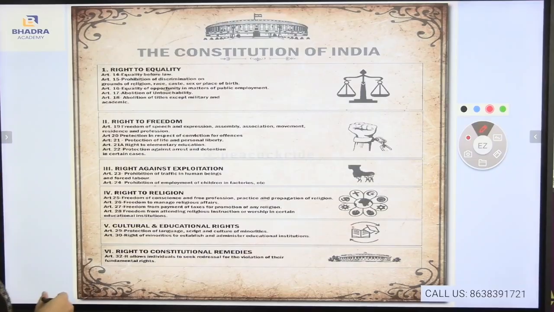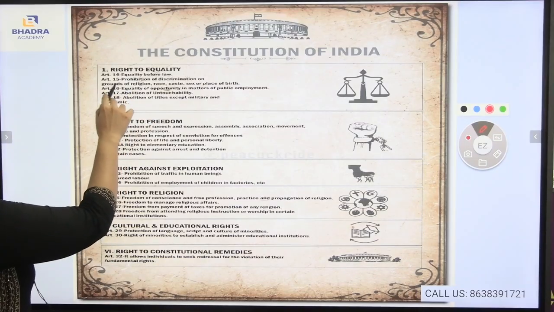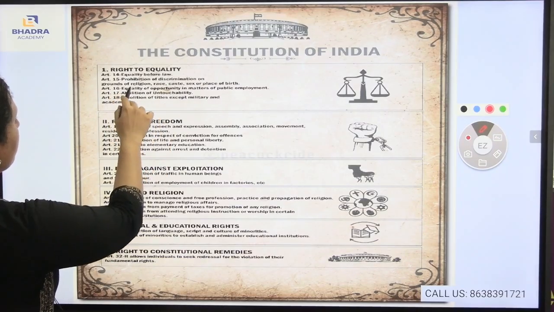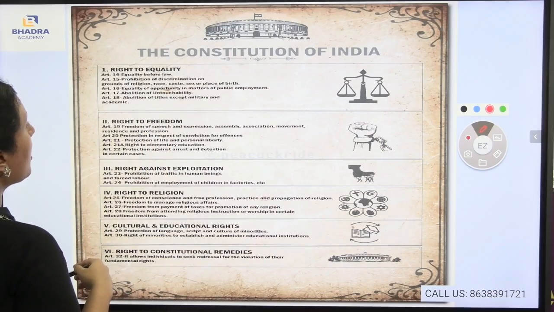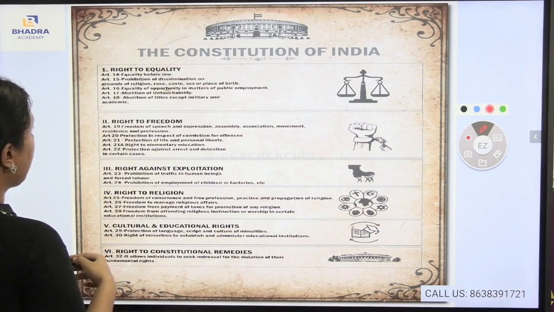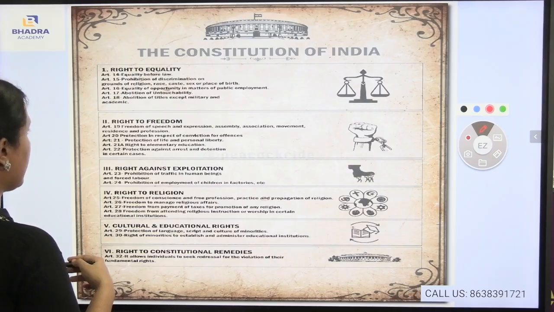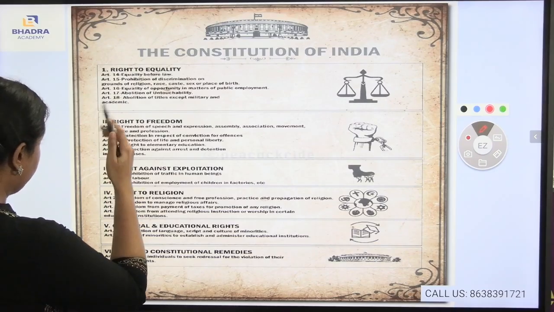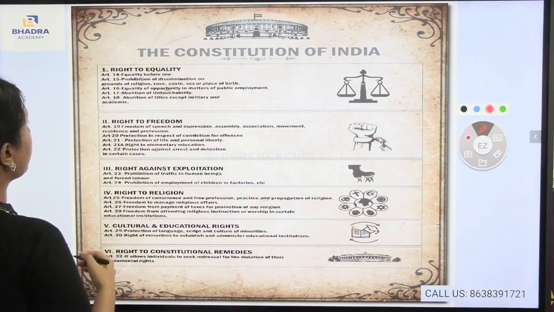Under Article 14 comes equality before law. Article 15, prohibition of discrimination on grounds of religion, race, caste, sex or place of birth. Article 16, equality of opportunity in matters of public employment. Article 17, abolition of untouchability. Article 18, abolition of titles except military and academic. So these are the articles under the right to equality.